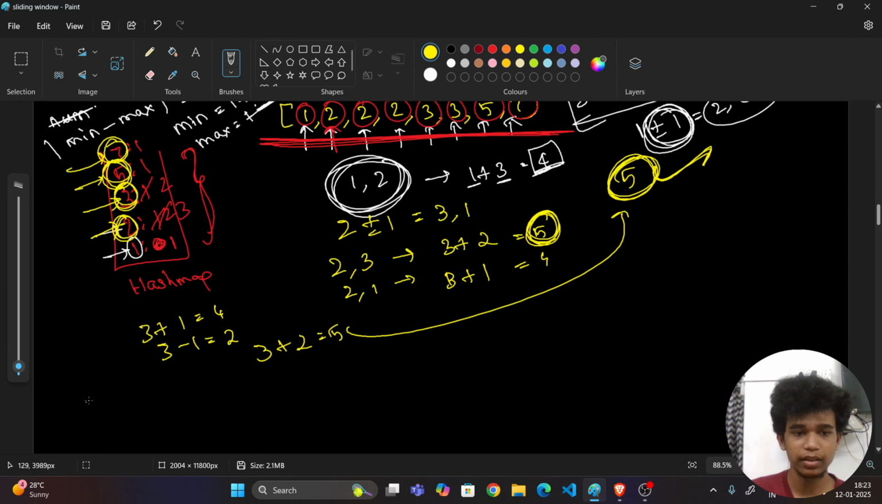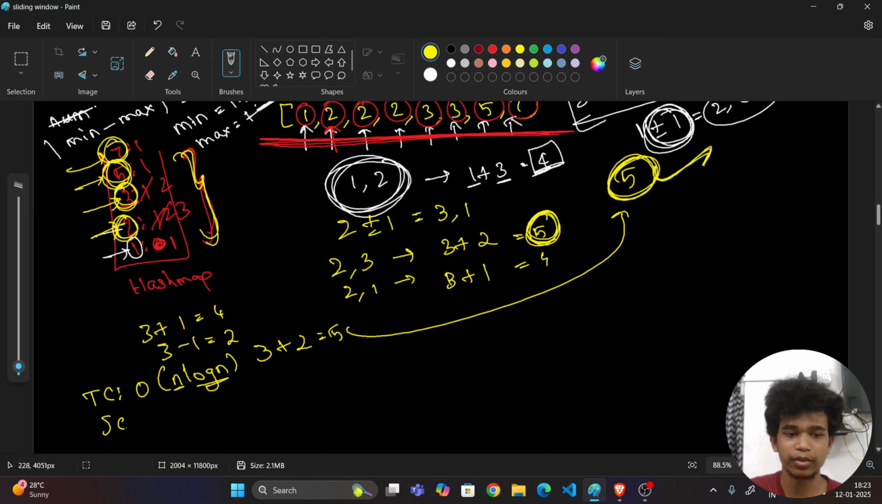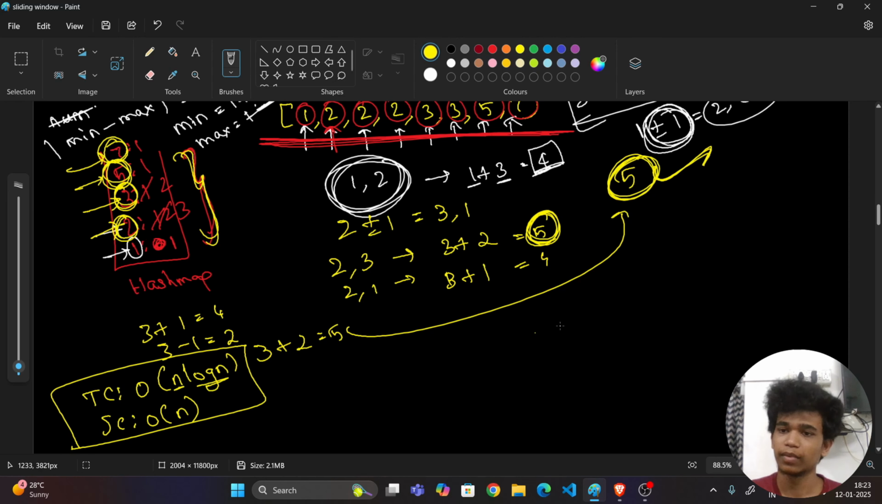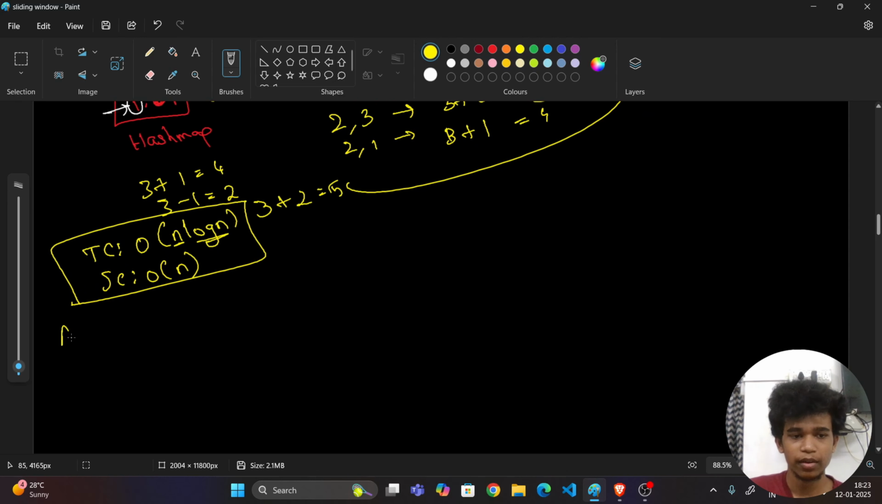Before that, we can see what the time complexity is. So time complexity will be O of n log n, where n is for traversal and log n for putting into this hash map and taking from this hash map. And what is the space complexity? It is O of n because we are using what? Hash map.